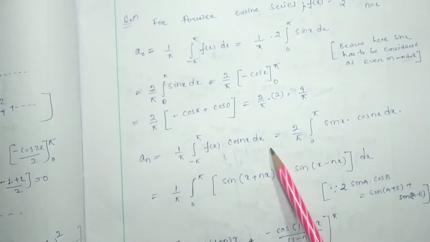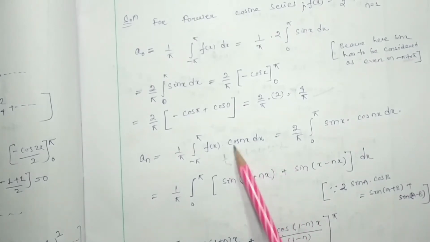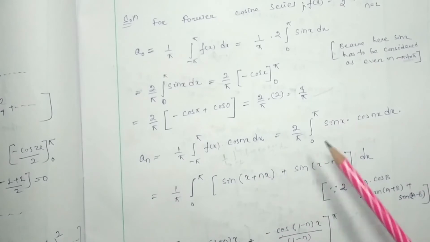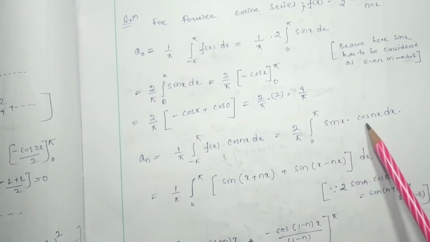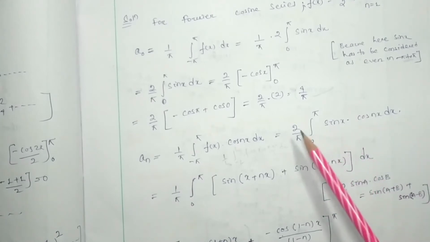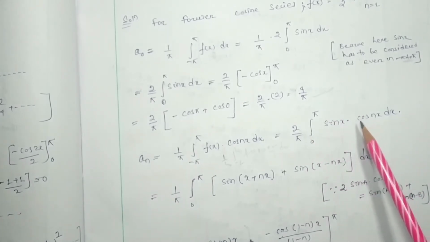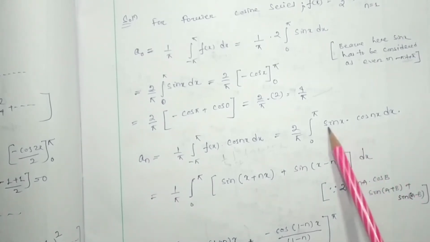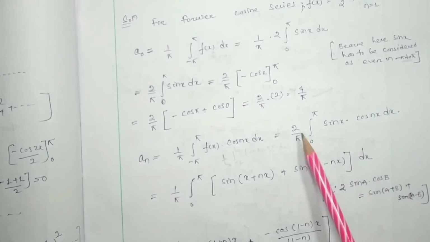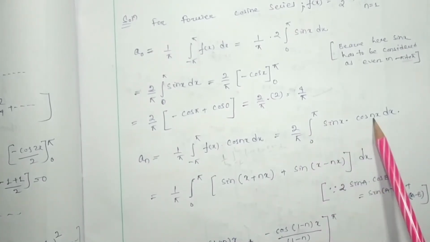So in n pi x by l, l will be pi, so pi gets cancelled, and hence it is written as cos nx dx. So f(x) is sin x, and here cos nx dx. As sin x is considered an even function, even into even makes the total function even, so it can be written as 2 by pi into integral 0 to pi of this function.